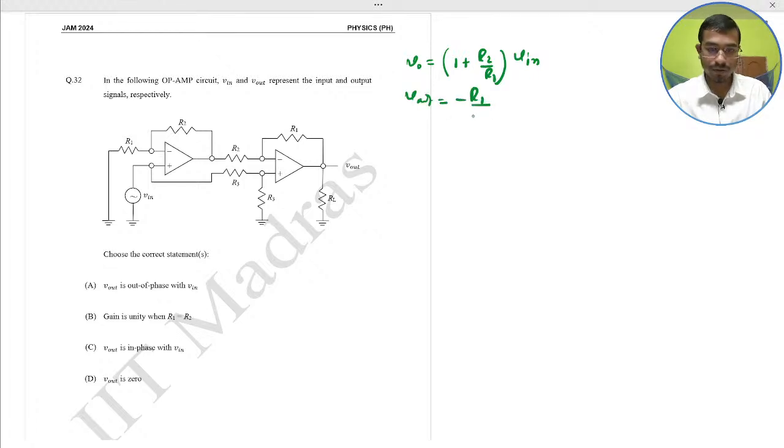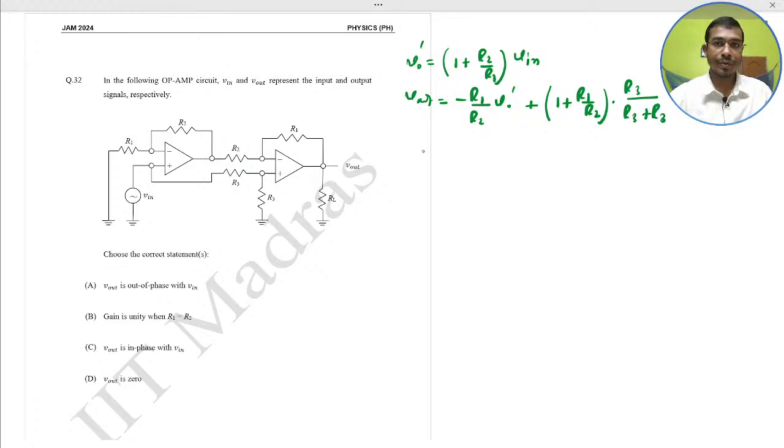Minus R1 by R2 into V input, plus 1 plus R1 by R2 into R3 by R3 plus R3 into V input, because these two I just do A by A plus B.